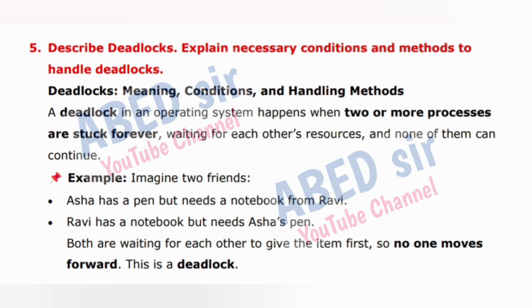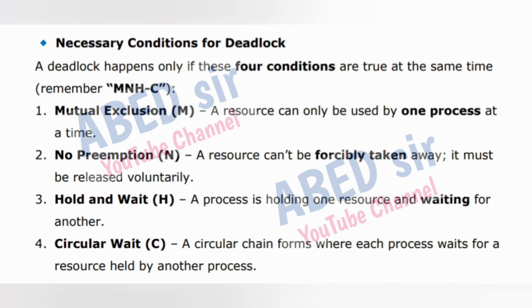Example, imagine two friends. Asha has a pen but needs a notebook from Ravi. Ravi has a notebook but needs Asha's pen. Both are waiting for each other to give the item first, so no one moves forward. This is a deadlock. Necessary conditions for deadlock.